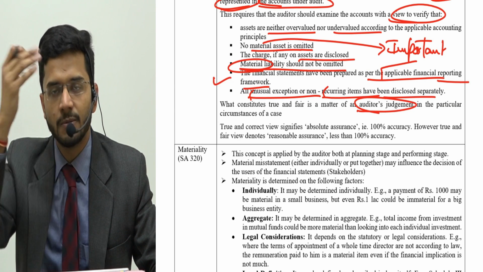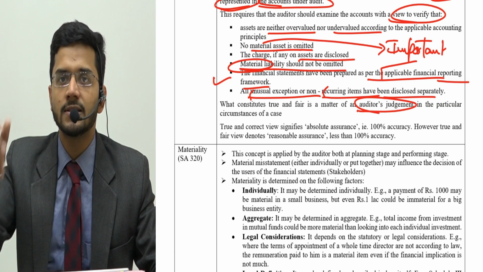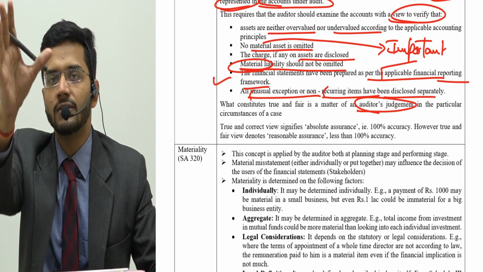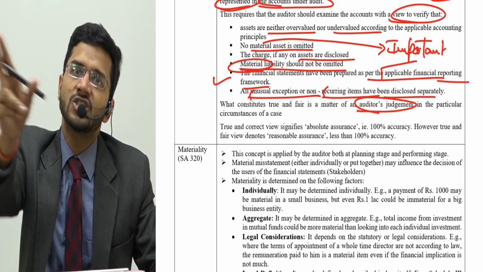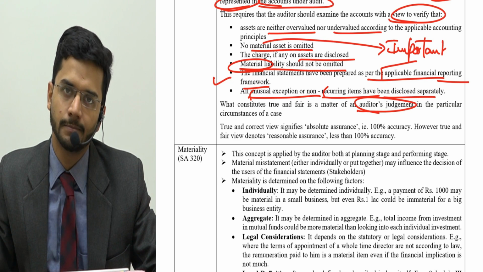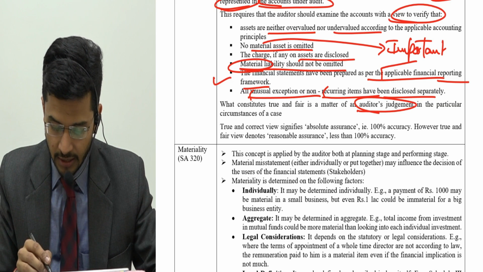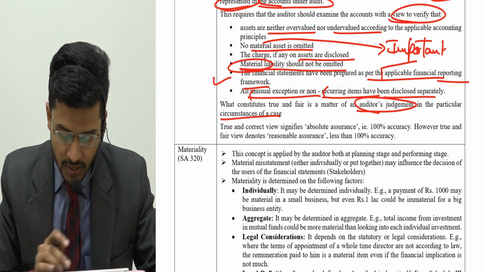It depends on the judgment of the auditor. Because if the auditor says that this particular thing is important and this is not important, some other person should not be able to question that judgment of the auditor. So it is a matter of the auditor's judgment in the particular circumstances of a case.